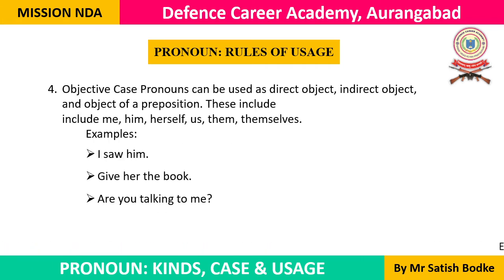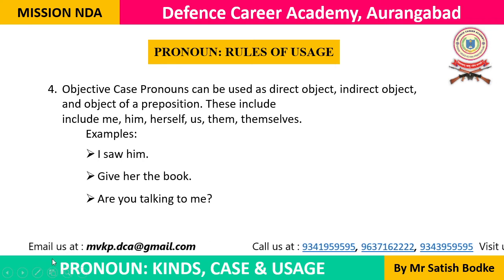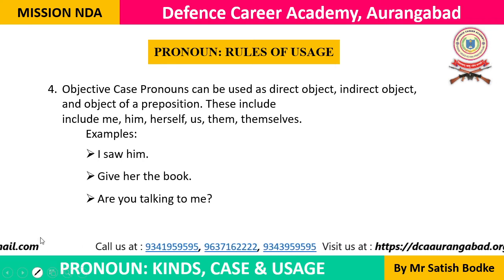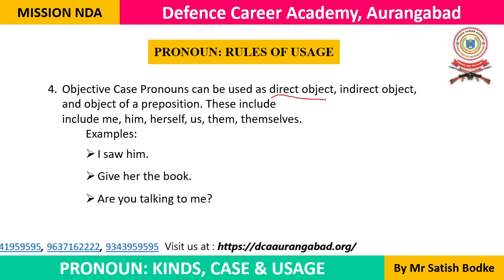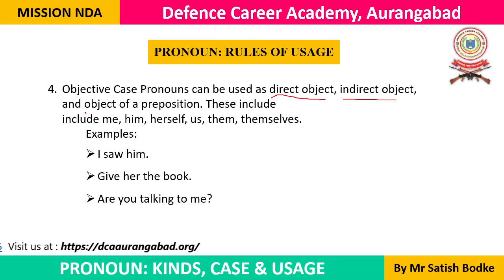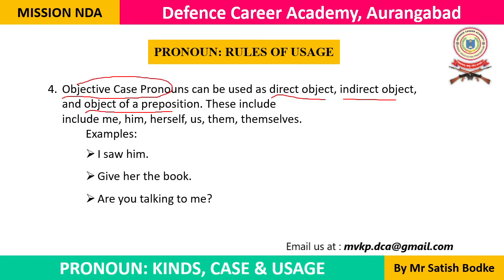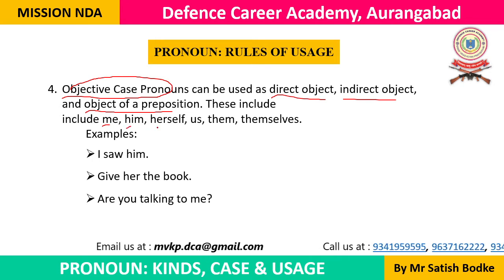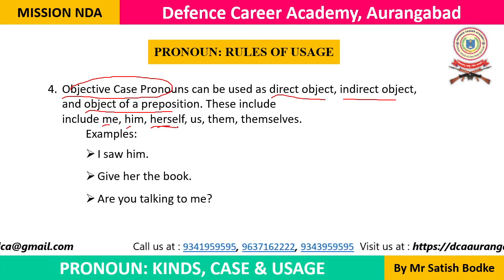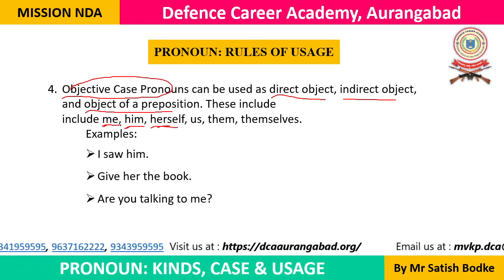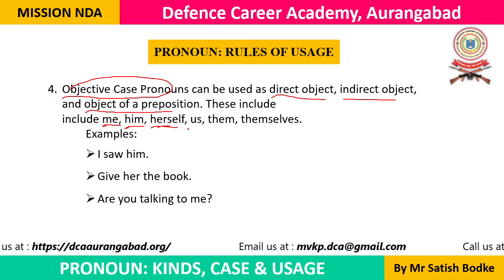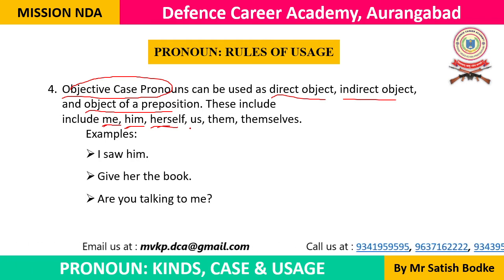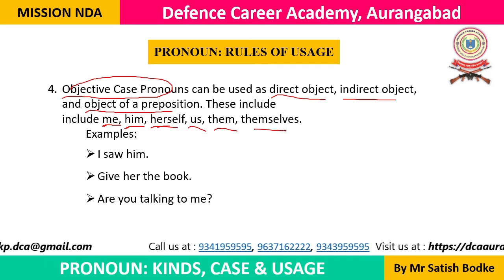Then now let's look at the next rule. Rule number 4. Objective case pronouns can be used as direct object, indirect object and object of a preposition. जो objective case pronoun होता है उसे हम as a direct object use कर सकते हैं, as an indirect object भी use कर सकते हैं, as the object of a preposition भी use कर सकते हैं. और ये जो objective case pronouns है, इनके कुछ examples है, जैसे me, him, herself, herself is not an objective case. It is actually a possessive case, possessive reflexive pronoun. Okay. Then us, them, themselves.